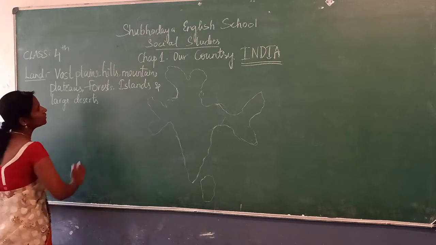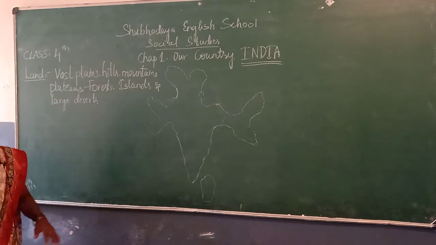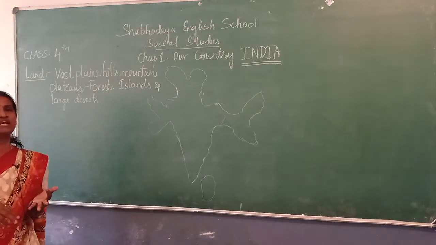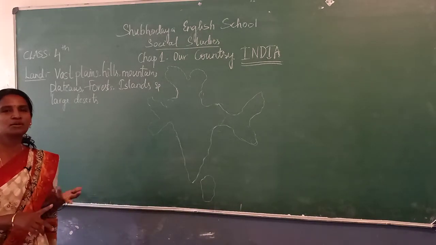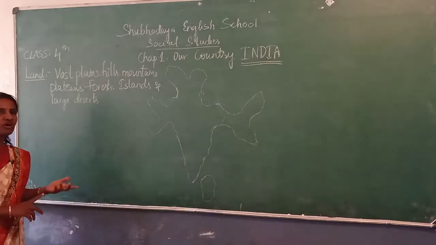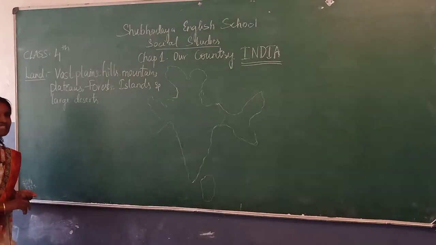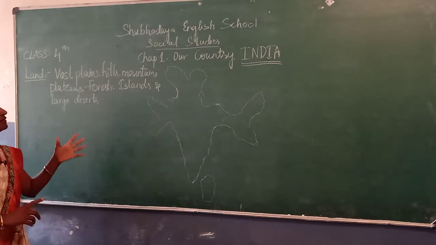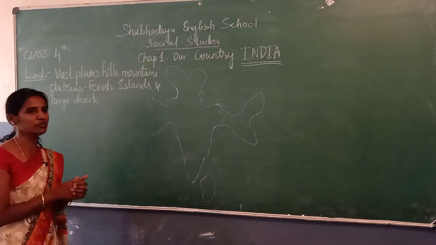Okay, the land of India covers all these types. It's the plain land, hills, mountains, some areas are plateaus, thick forest, highlands and large deserts. These are the types of land we found.